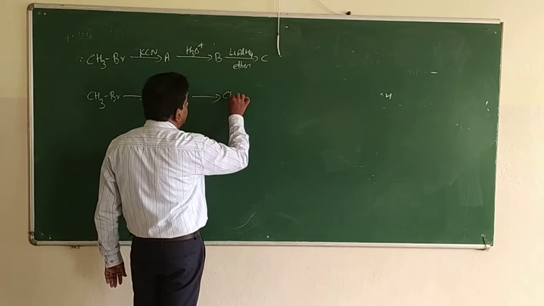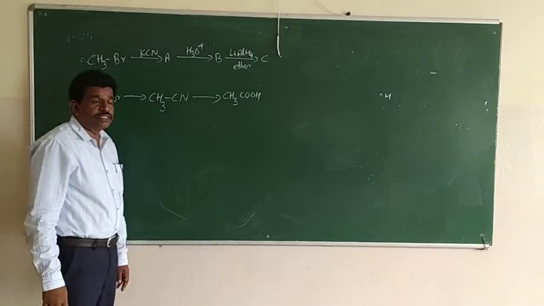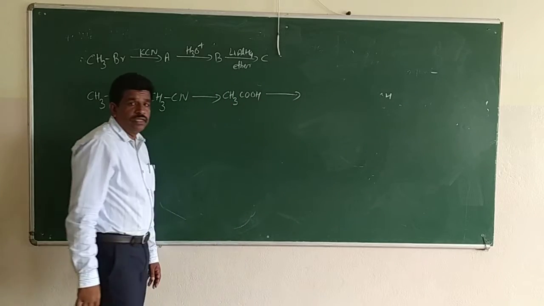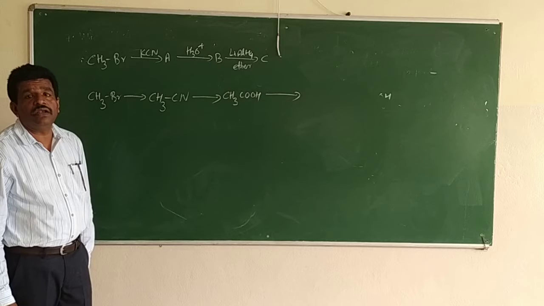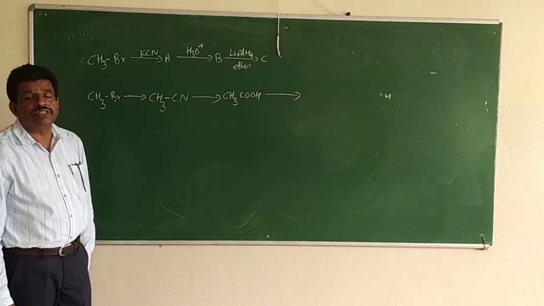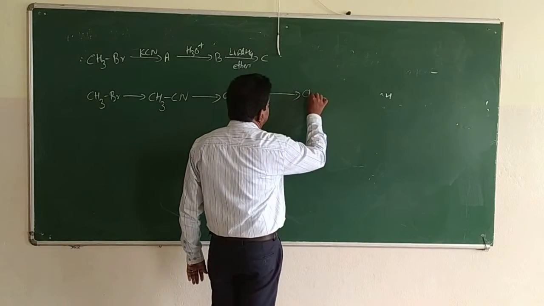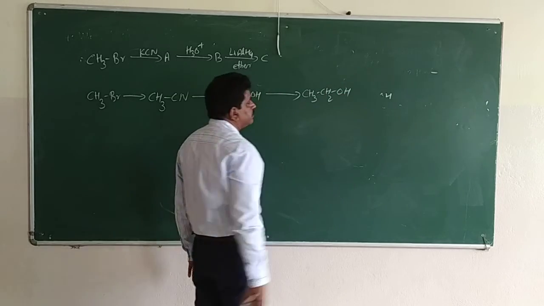So CH3COOH, acetic acid, and that on reduction, an acid on reduction will give an alcohol, a primary alcohol, with the same number of carbon atoms as the acid. So here 2 carbon atoms are there, so you will get CH3CH2OH.